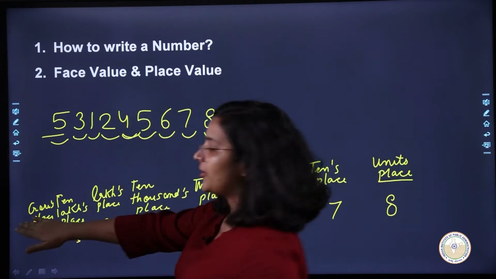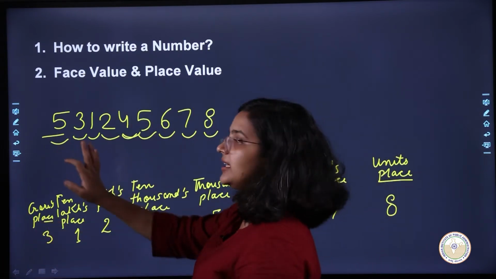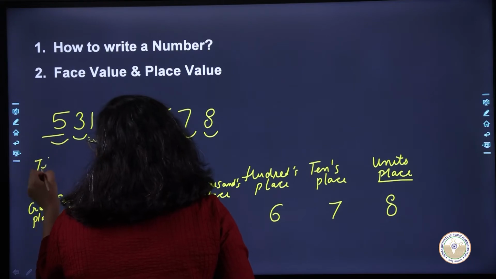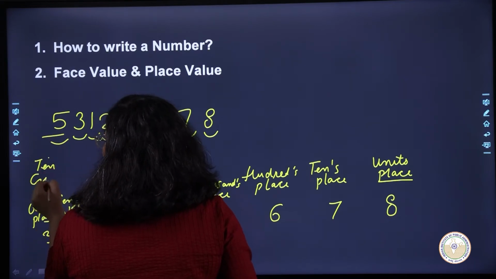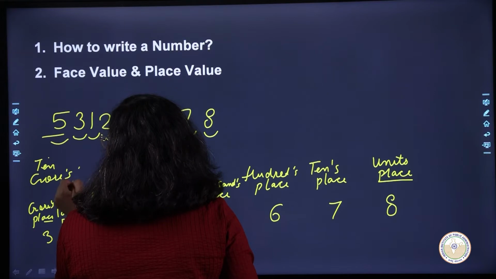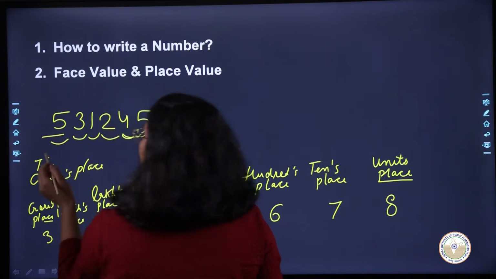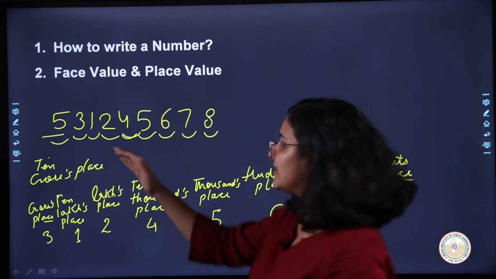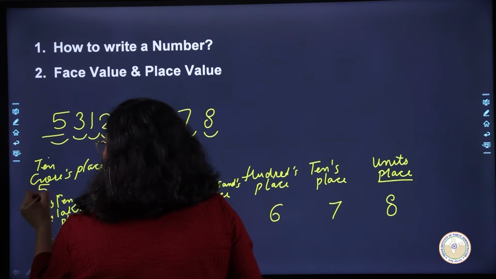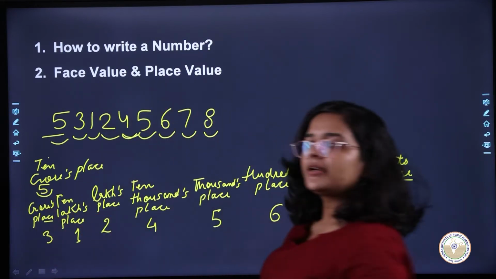So for a lack of space here, I am just writing 10 crore here. So 10 crores place. सो 10 crores प्लेस हमारे पास यहाँ पे कौन से नंबर ने ली है? 5 ने. So 10 crores place has been acquired by 5.